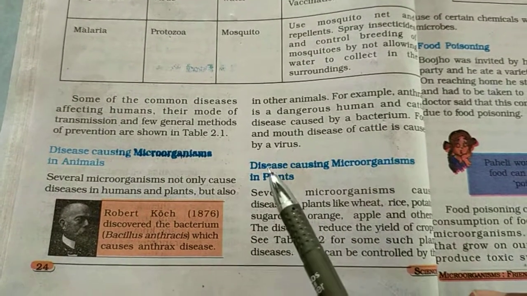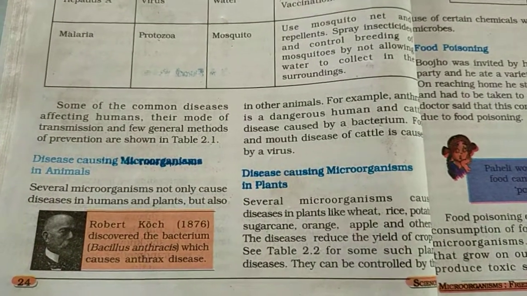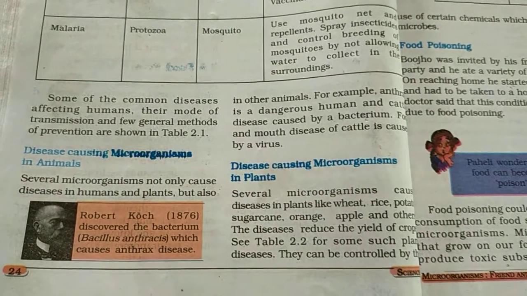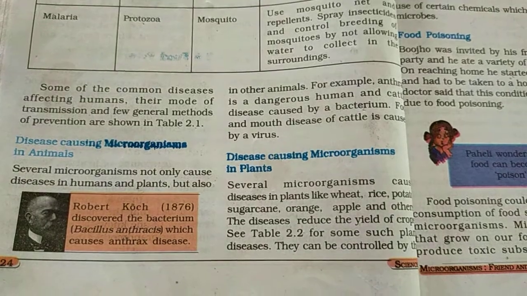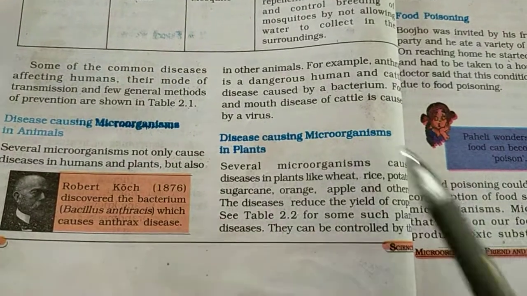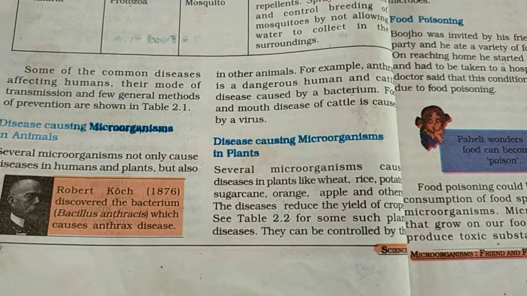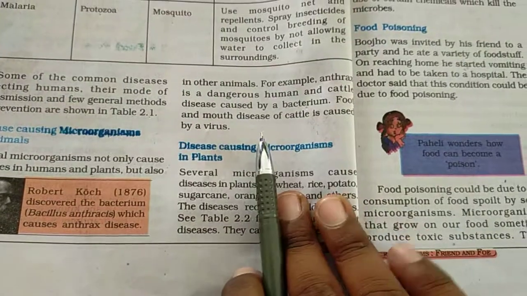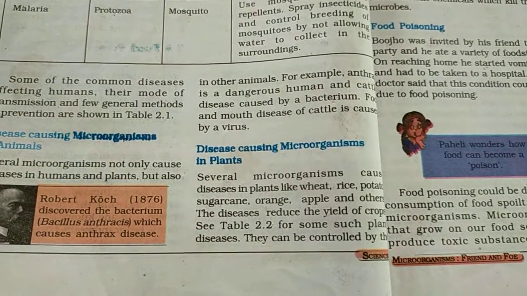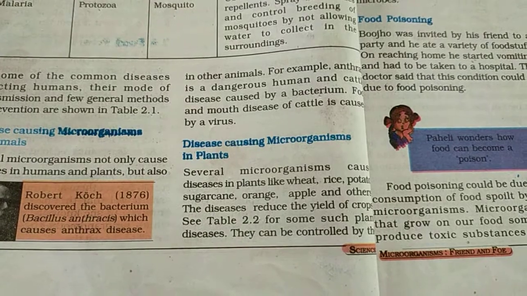Next we discuss disease-causing microorganisms in plants. Already we discussed diseases caused by microorganisms in animals, and next we discuss plants, which also suffer different types of diseases. We discuss what the diseases are and what the mediums are. Several microorganisms cause diseases in plants like wheat, rice, potato, sugarcane, orange, apple and others. These diseases reduce the health of crops.